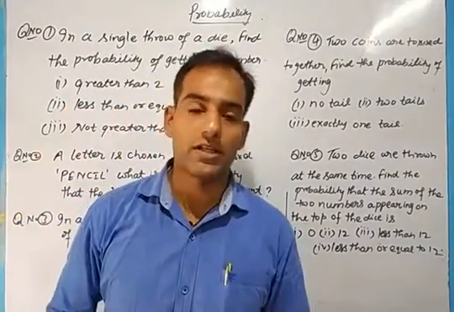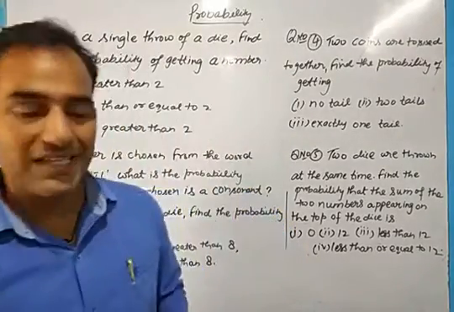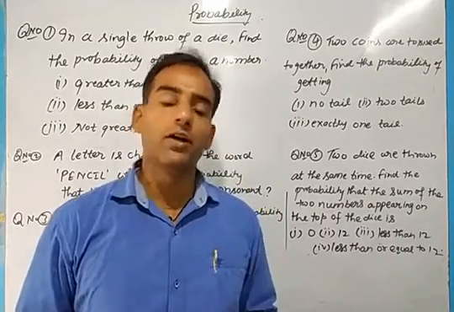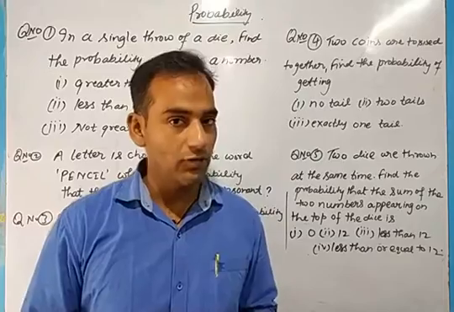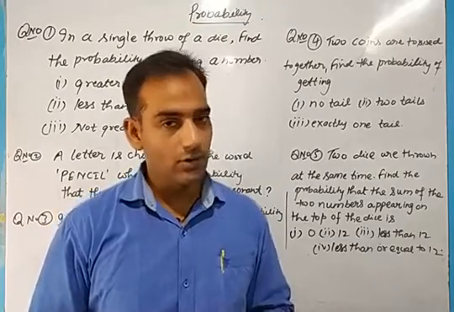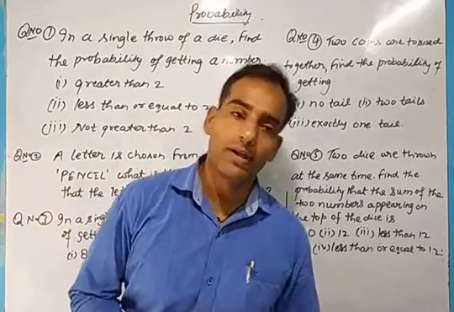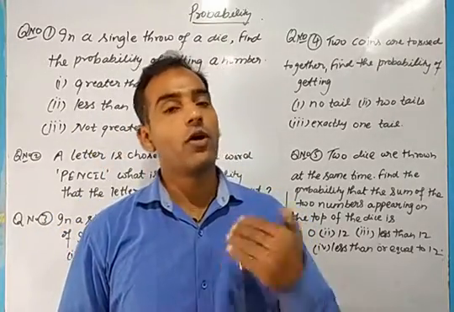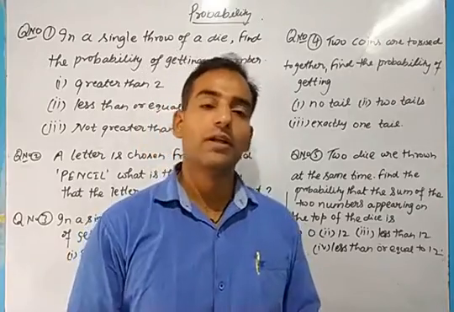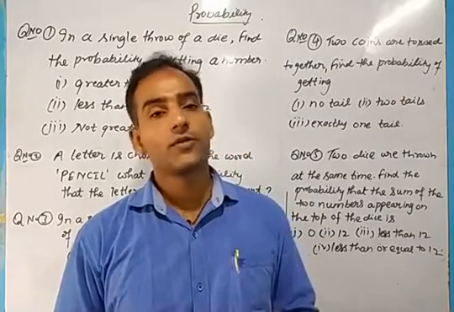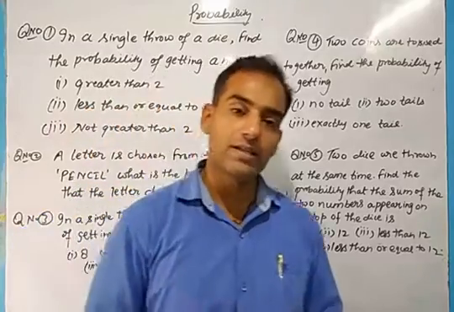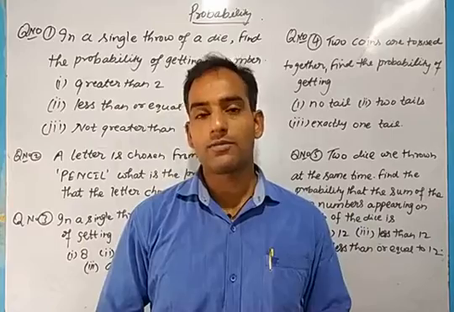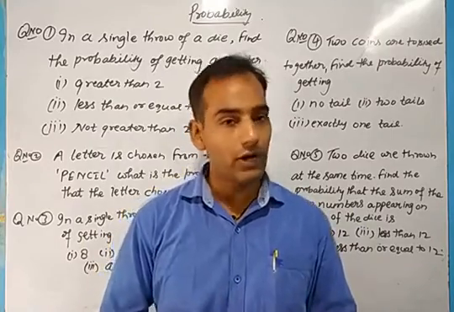Dear students, once again with the same topic, probability. The basic formula for probability I have told you: the probability of any event A is the number of favorable outcomes upon the total number of outcomes. Like if you throw a coin, you get a head or a tail. If you want a head, then head is your favorable outcome, and the total two outcomes are the total number of outcomes. In case of a dice, there are 6 outcomes, and if you want 6, that means 1 is your favorable outcome, and there are 6 numbers which are the total number of outcomes.